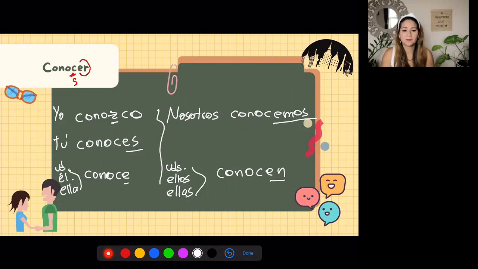So here we're using the verb conocer in different situations. So when are we going to use it? We're going to use it when we're talking about being familiar with a place or a person, being acquainted with a place or a person. So if I'm talking about a person with the verb conocer, I'm basically using it to say that I have met this person before, that I know them personally, that we have spent time together, that we have hung out, know each other on a personal level.